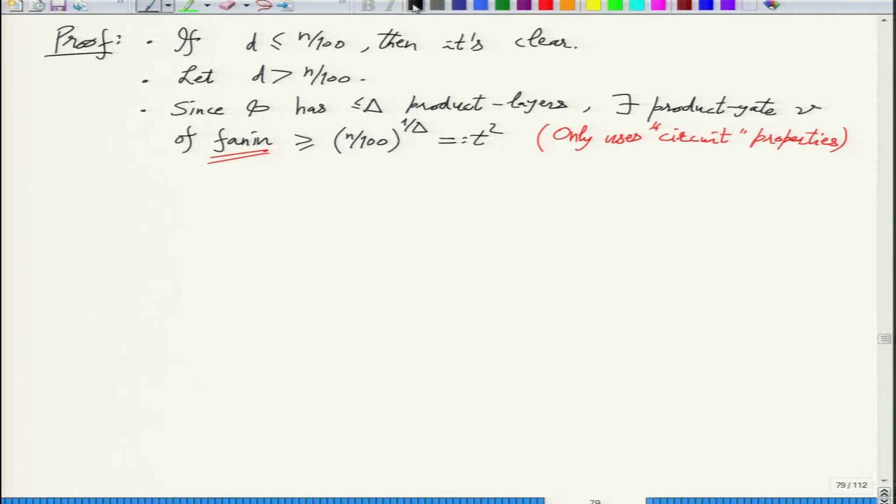Right, so this n by 100 raised to 1 by delta we have already defined. This is t square in the lemma statement. And so this is the node which will help us recurse or induct. Okay, so we have this multiplication gate which is V with t square inputs at least, and this will feed into an addition gate.